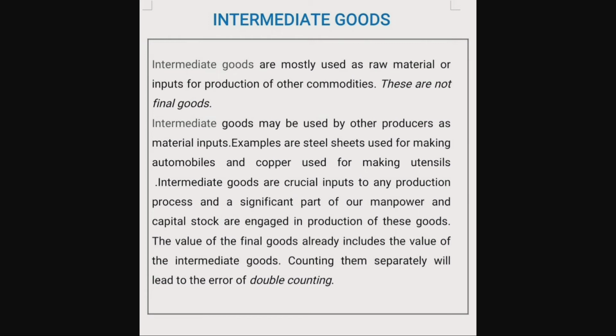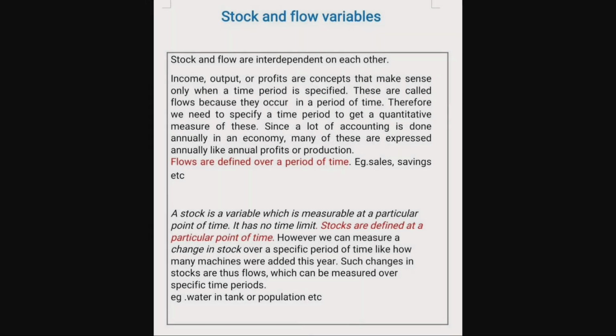So, the value of final good already includes the value of intermediate goods. So, no need to count it again. Children, next we are going to discuss stock and flow variables. Stock and flow are interdependent on each other.